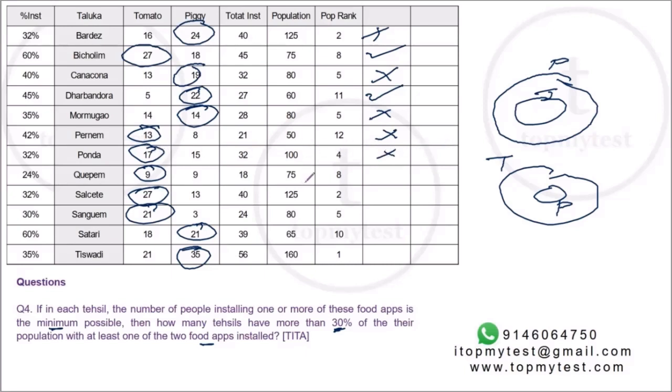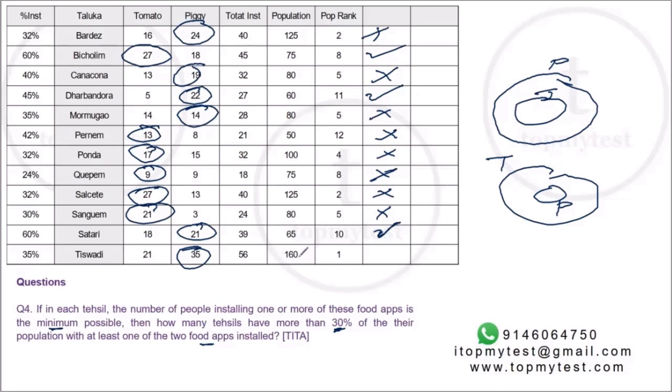No. 10%, 7.5, 30%, 22.5. Is 9 more than 22.5? No. 10%, 12.5, 30%, 37.5. Is 27 more than 37.5? No. Similarly, 8 3s are 24. No. 6.5 into 3 will be 19.5. 21 is more than 19.5. So yes. And finally, 160.